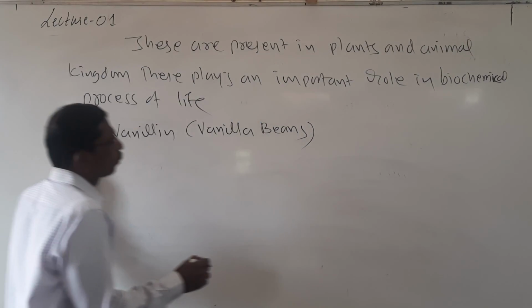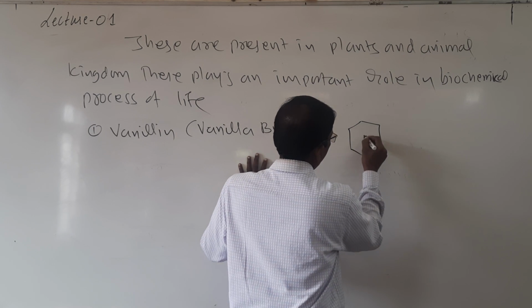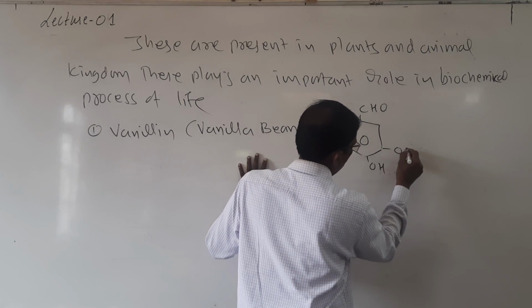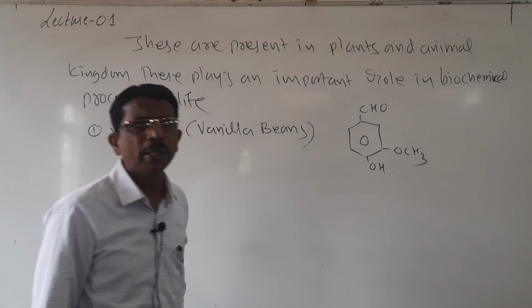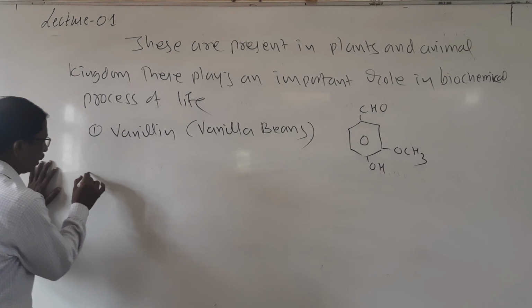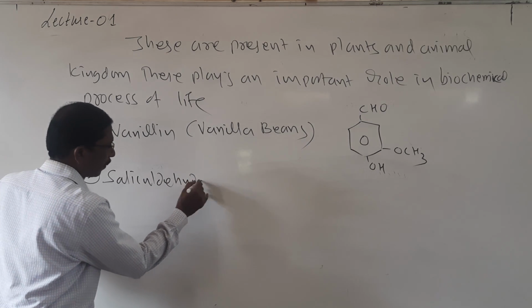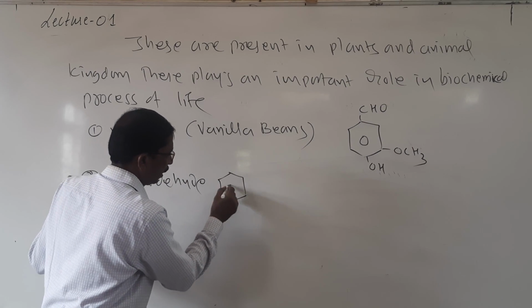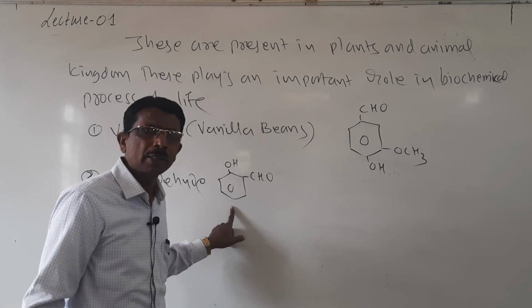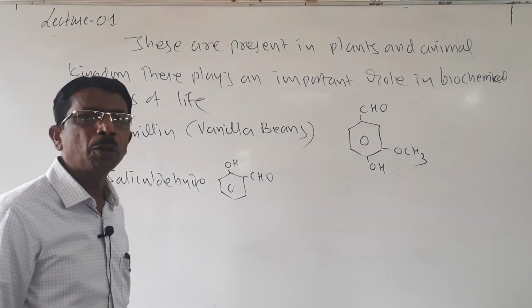Its formula is CHO, OH, OCH3. Then the next one is salicylaldehyde. So here it also plays a very important role. It is also used in making perfumes and also as a food preservative.